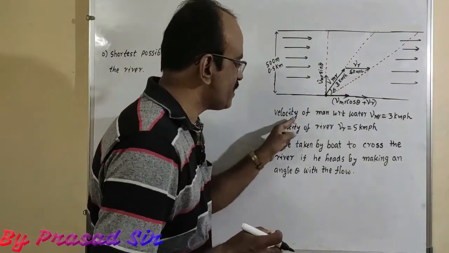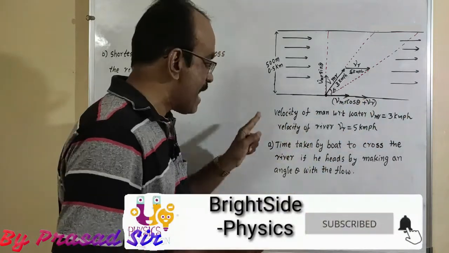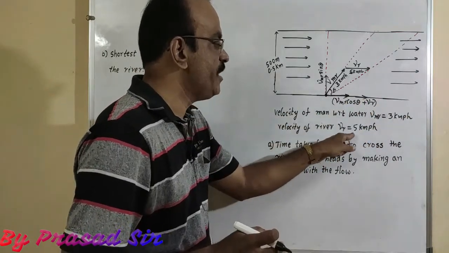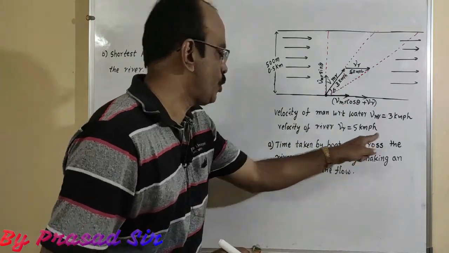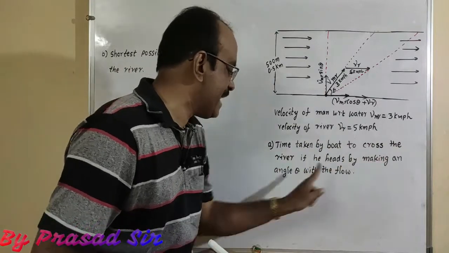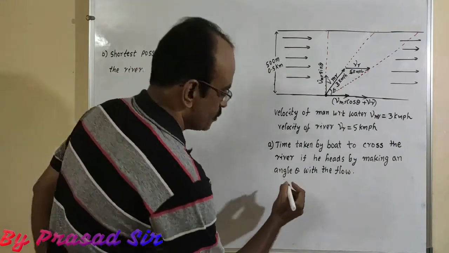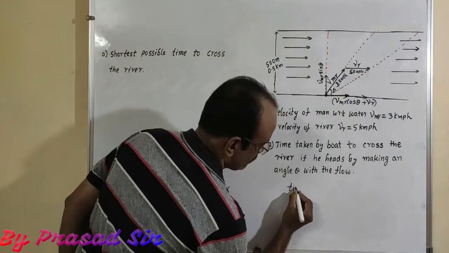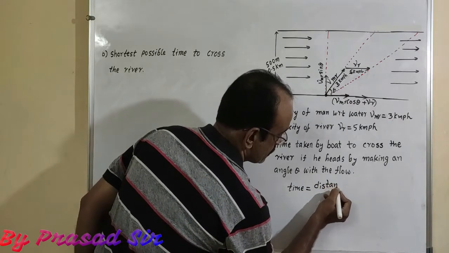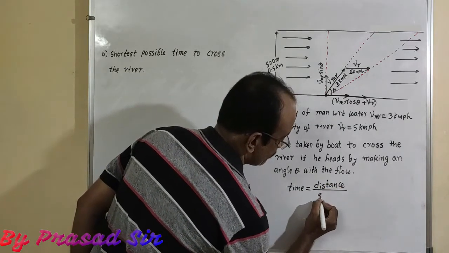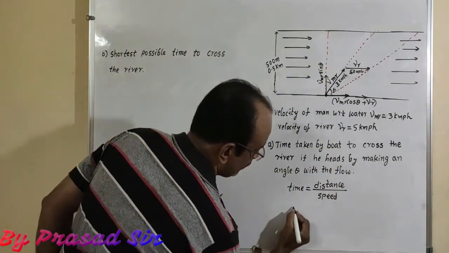So here, given velocity of man with respect to water, that is river, is equal to 3 km per hour, and velocity of river, that is VR, equal to 5 km per hour. And here, the time taken by the boat to cross the river if he heads by making an angle theta with the flow. So here we want to calculate the time. So here we know that time is equal to distance by speed.